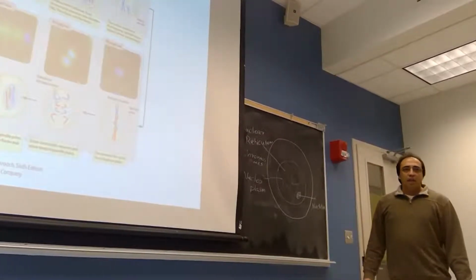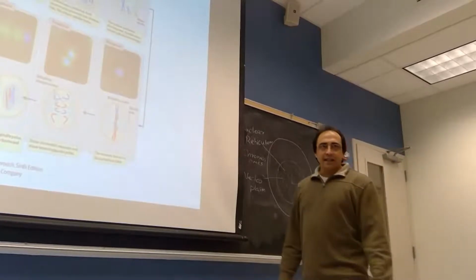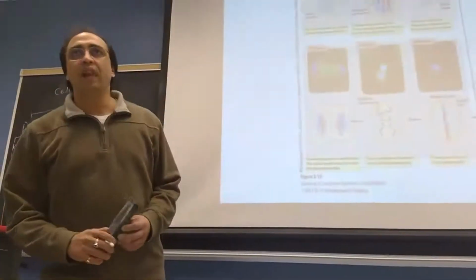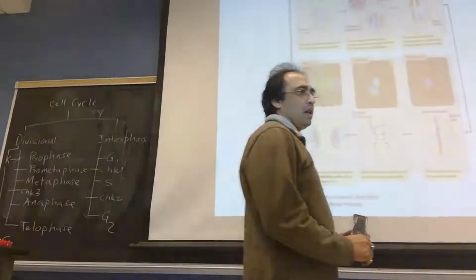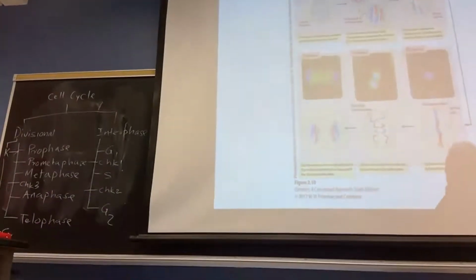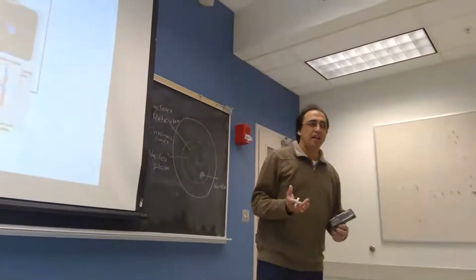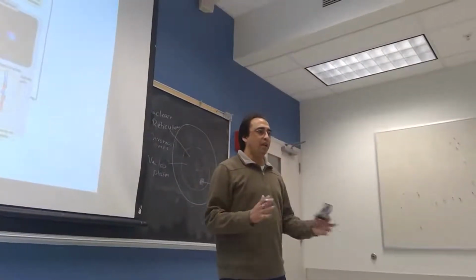Now, what is the difference between a plant cell and an animal cell? What are the differences? Three or four differences. Chloroplast. Where is chloroplast, in plant or animal? Plant.